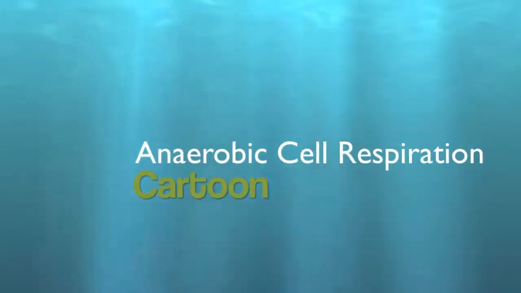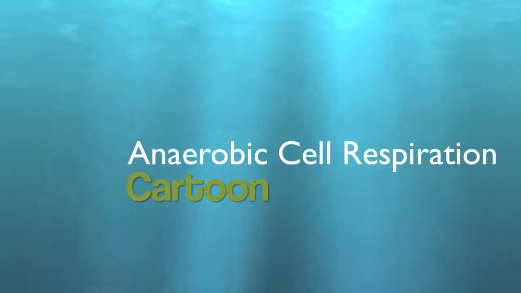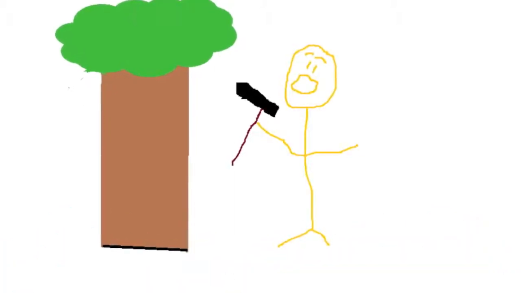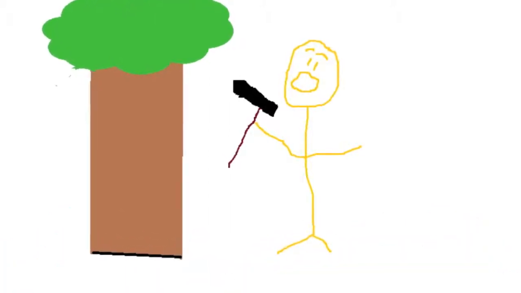Let's begin with our anaerobic cell respiration cartoon. Here is a tree. This tree represents glucose. First, a man comes with an axe. Then there's a boom, which resembles ATP. Boom!